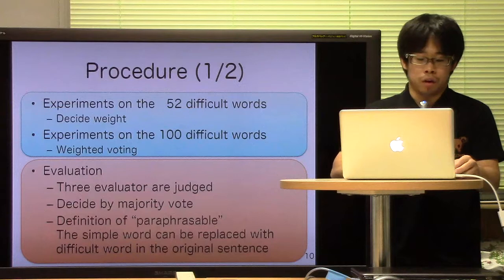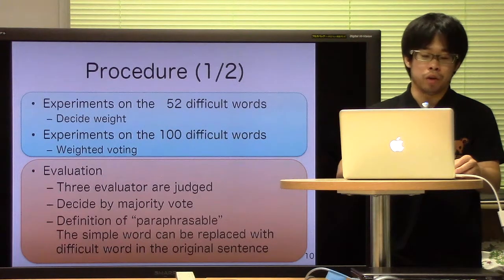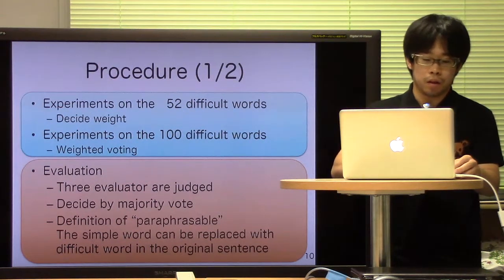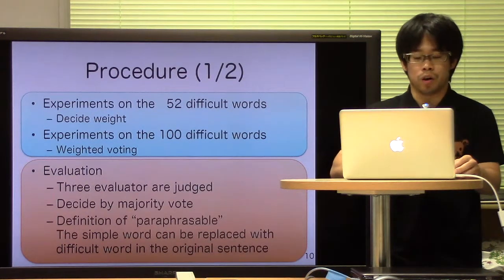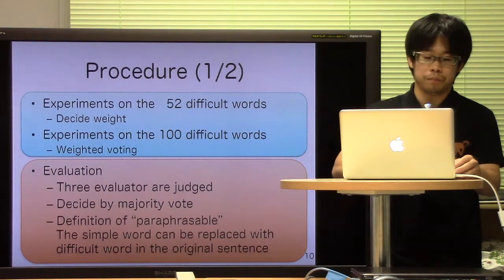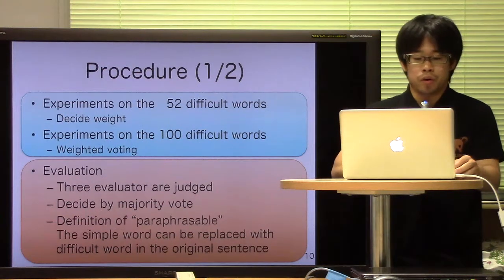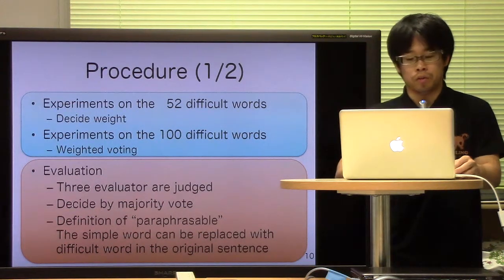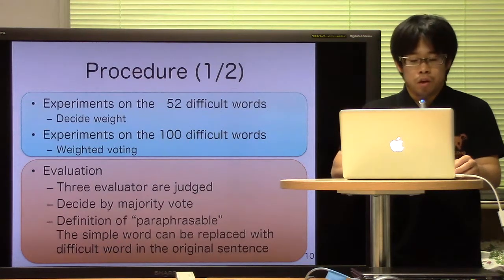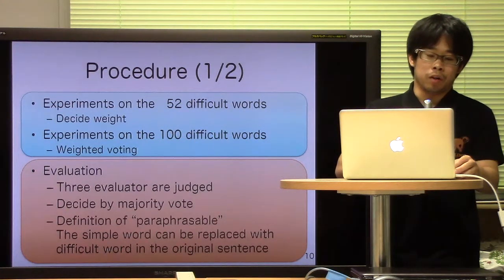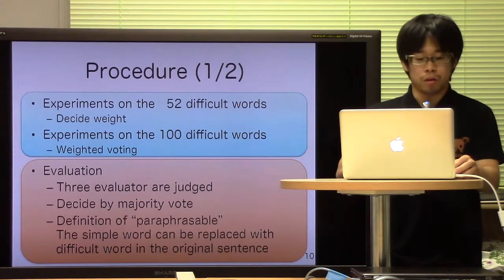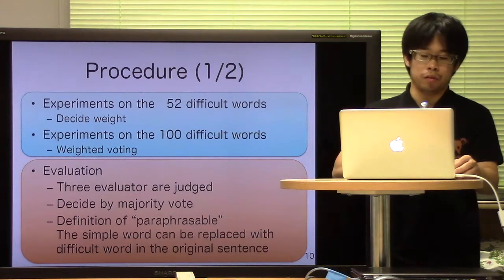The target words are acquired by each method with 152 difficult words. In selection of proposed target word, difficult words are split into 52 difficult words and 100 difficult words. First, 52 difficult words are used in order to select the proposed target words by the proposed method and 5 comparative methods. Based on the rate of correct answers, a proper target word is selected by weighted voting of 100 difficult words.